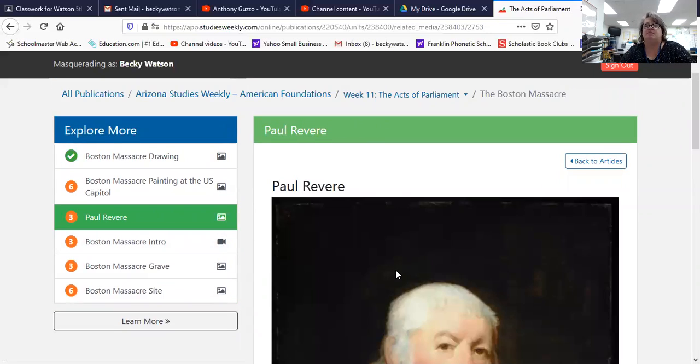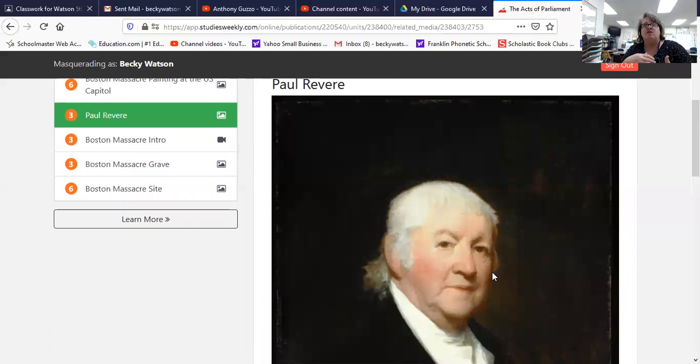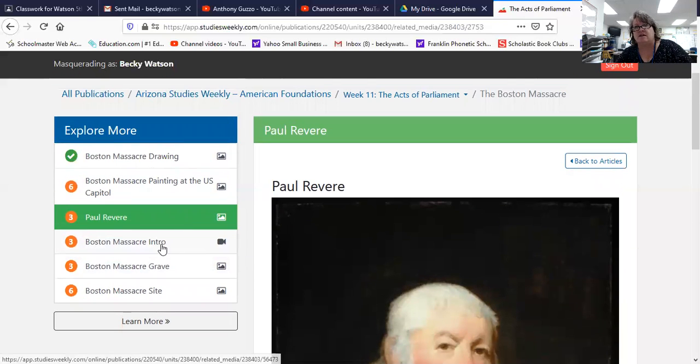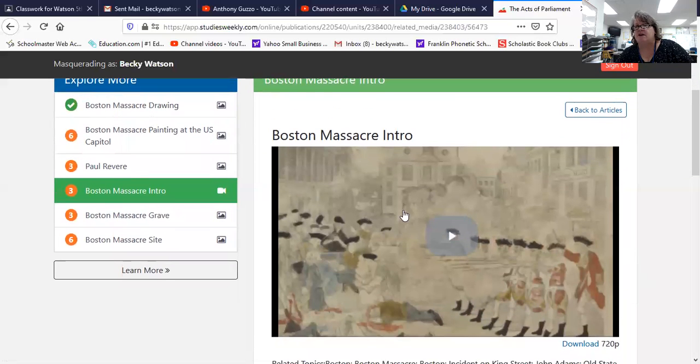Paul Revere was a patriot. He wanted independence from Great Britain. And he was also an engraver. So after the Boston Massacre happened, he wanted to make sure people knew we need to fight. He wanted to make sure that people said, this is a bad thing. We don't like the British. We don't want them to be here. So he created a picture. And his picture looks like this right here. It's this one here that you see at the cover of the video. I'm trying to, oh, you know what?